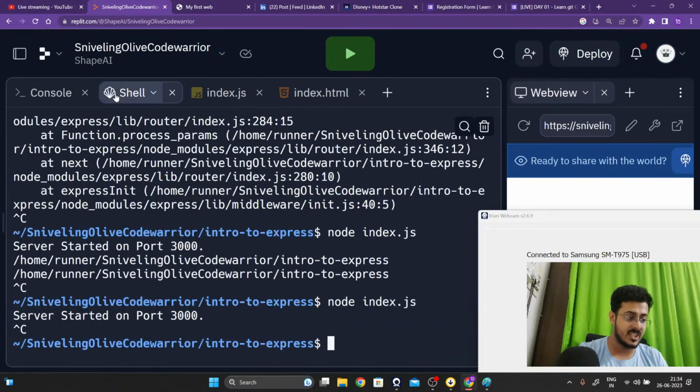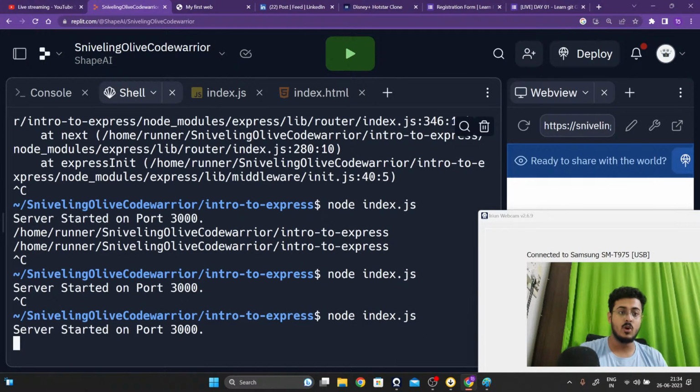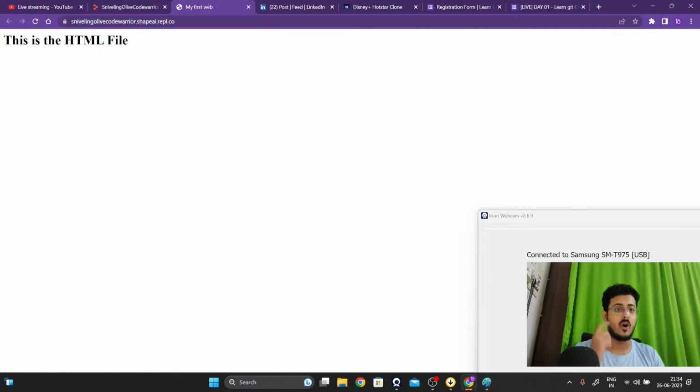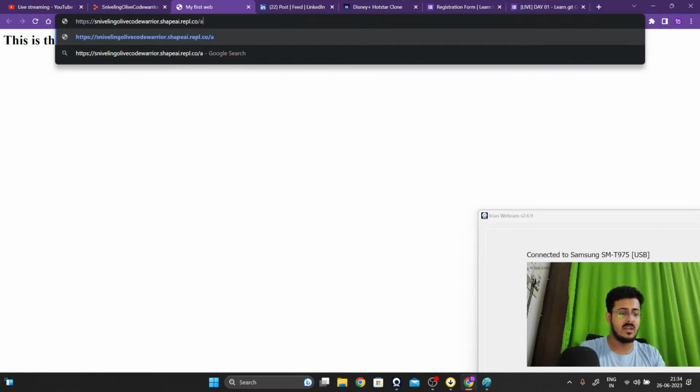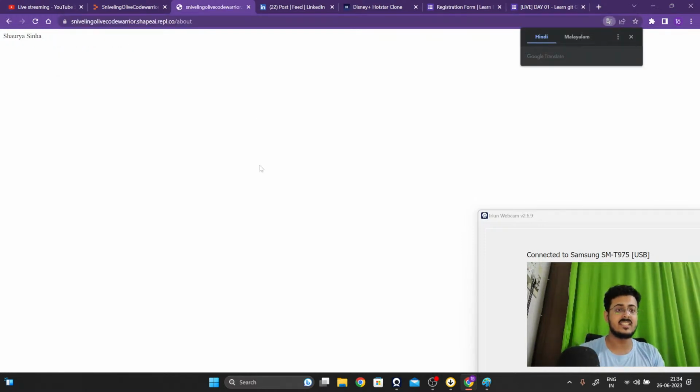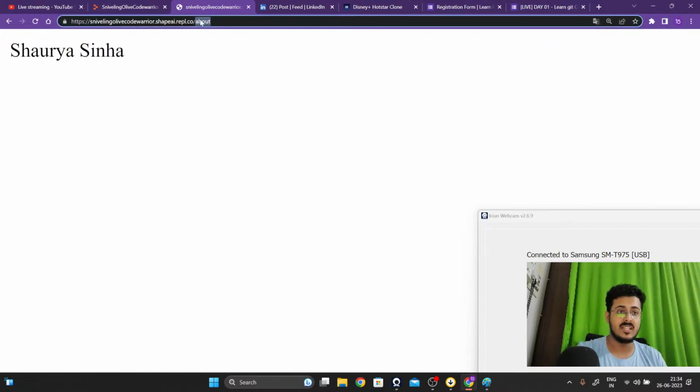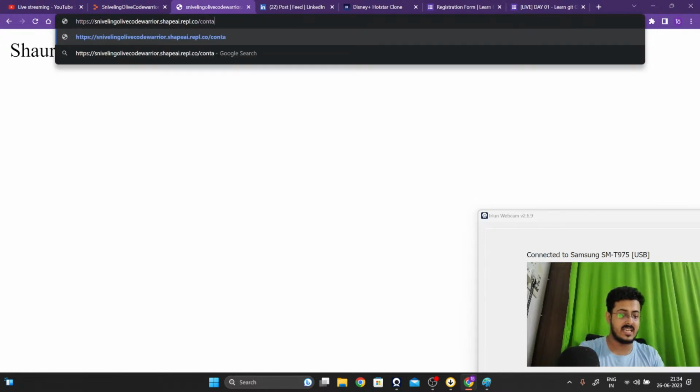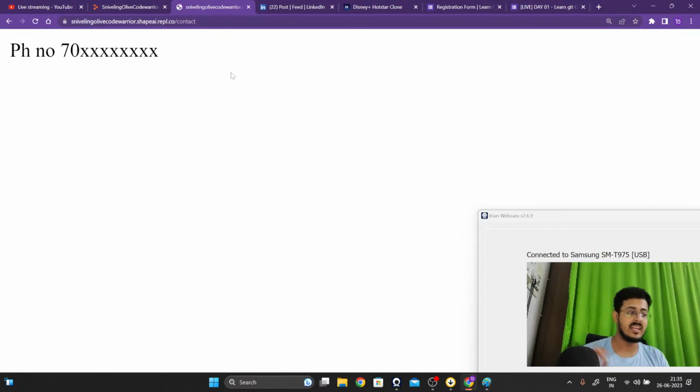Let us go back to our shell. Let us stop this right over here. Let us restart our server. Let us go back to our website. As you're able to see, if I'm going to the / location, we are getting this is the HTML file right over here, guys. If I'm writing /about, then we are getting Shaurya Sinha on our screen, guys. If I'm changing it to contact, then I'm getting phone number 70 blah blah blah right over here.